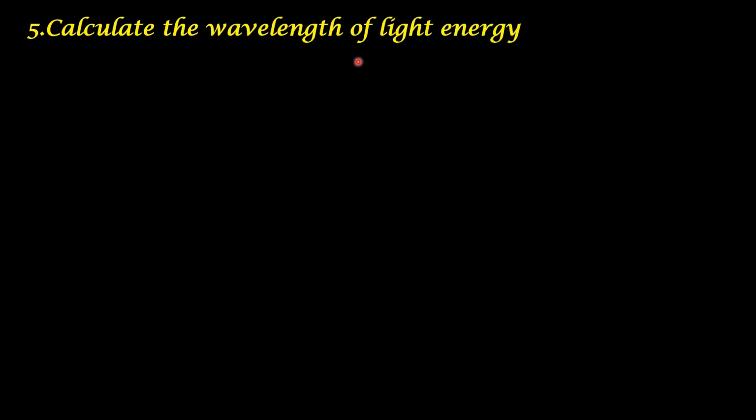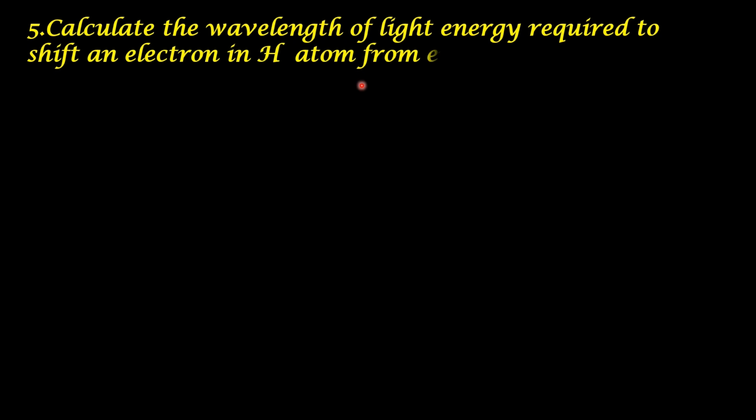Calculate the wavelength of light energy required to shift an electron in hydrogen atom from energy level n equal to 1 to n equal to 2. The transition is from n equal to 1 to n equal to 2. So what is it? It is a case of absorption. The electron in energy level 1 has to absorb a certain energy to get shifted to n equal to 2. We have to calculate the wavelength of that energy. That is what is asked in the problem.